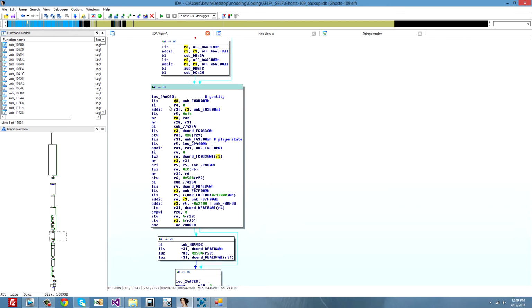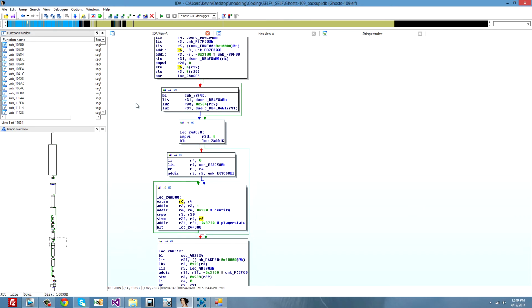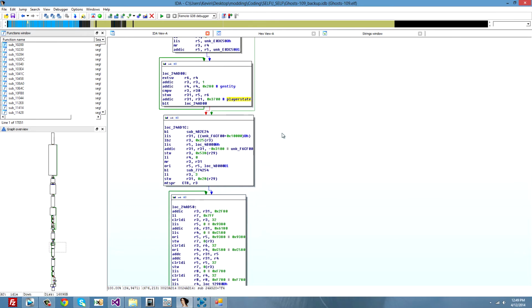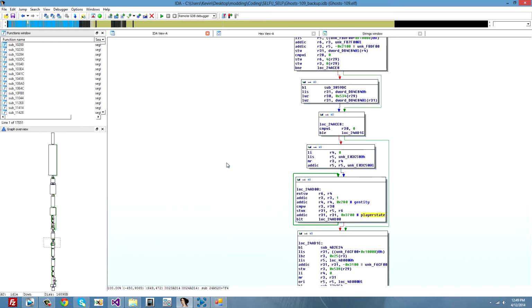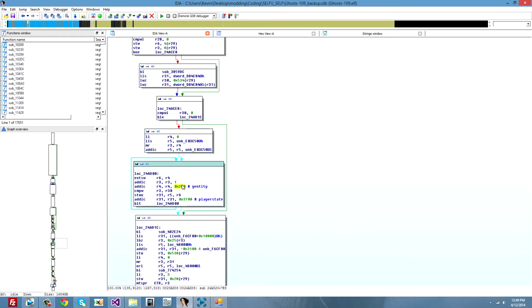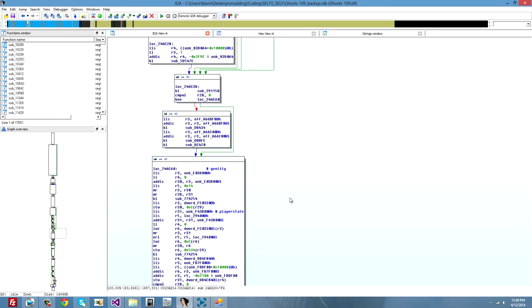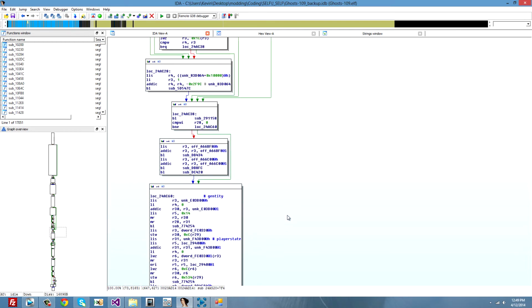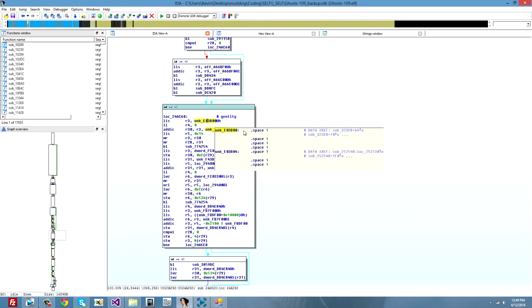If you read the PPC and you try to follow everything like R3, R30, and R6, you'll see that they will match with the size of the GNTidy and the size of player state. For now, you can just screenshot this and you'll know the first one is GNTidy and the second one is player state for Ghosts. And if you get on the box here, you will see that the first anchor is GNTidy and the second anchor is the player state.